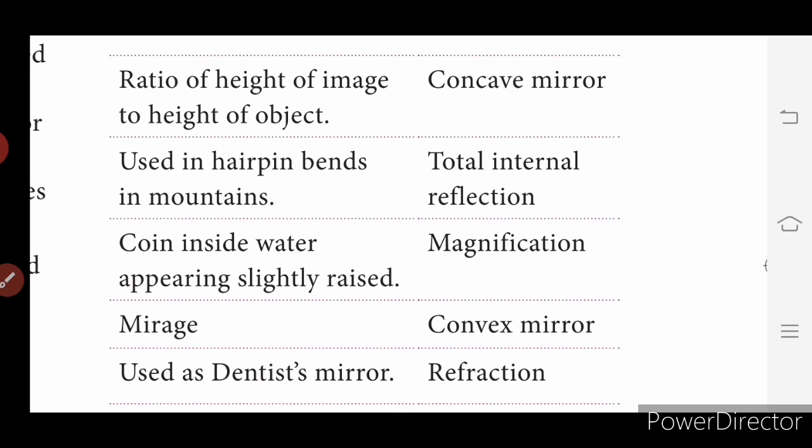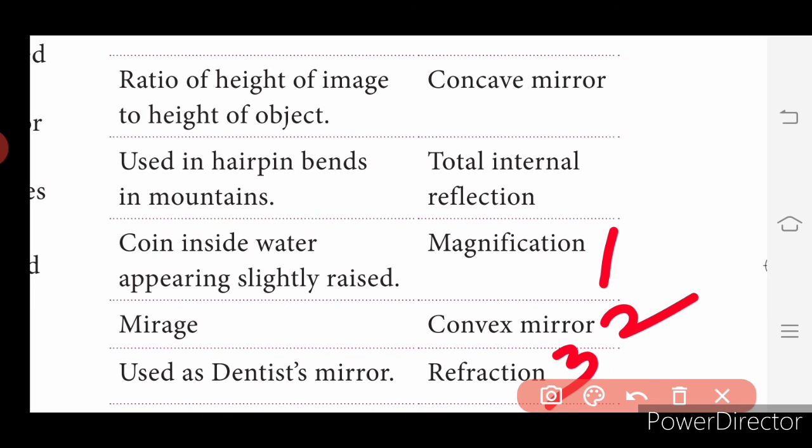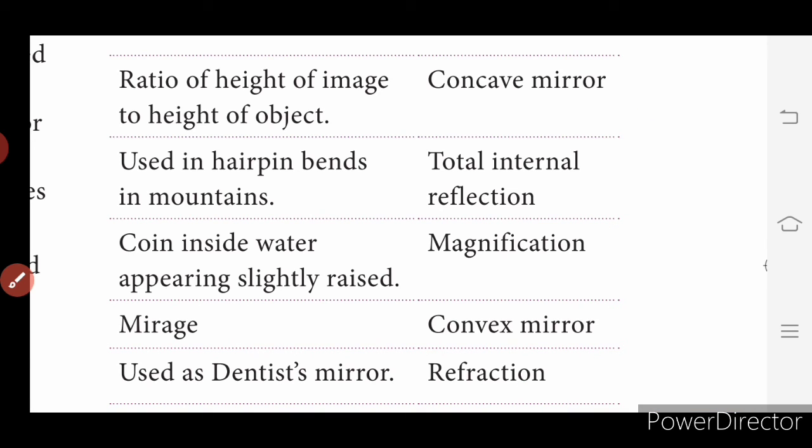Match: ratio of height of image to height of object. If you calculate the ratio of the height of the image to the height of the object, it is magnification. Used in hairpin bends in mountains. Which mirror is used? Convex mirrors. Coin inside water appearing slightly raised: it is refraction. Mirage occurs due to total internal reflection. That is a false image, an illusion. Used as dentist mirror: concave mirrors. So these are 5, 4, 1, 2, 3. This is the answer for match.